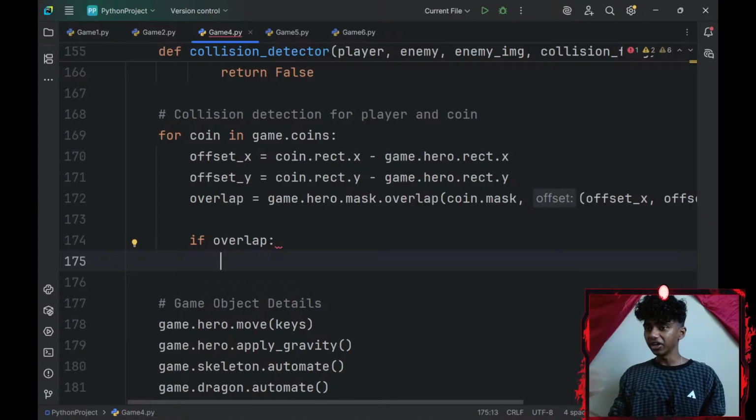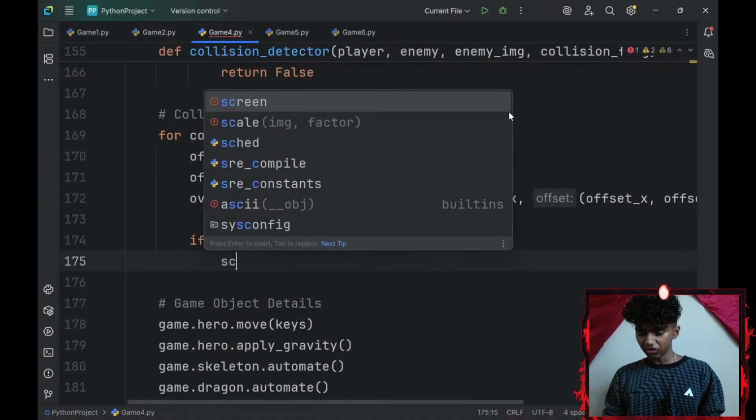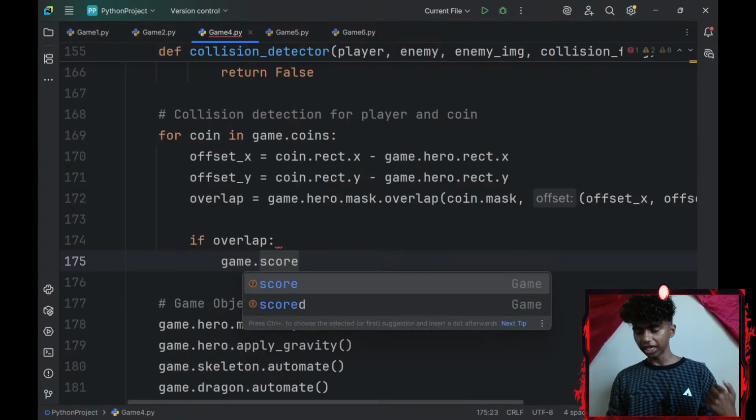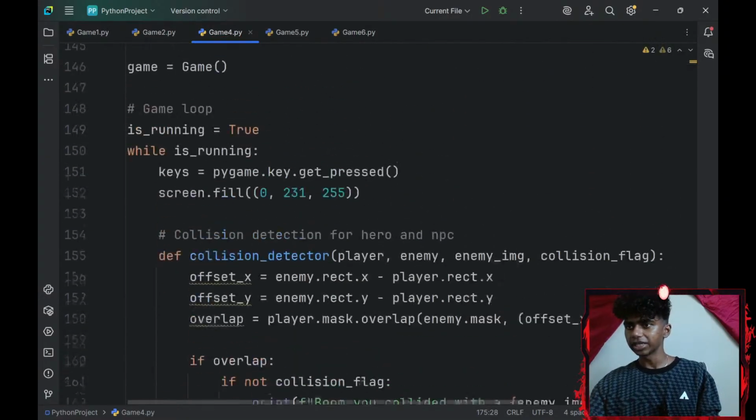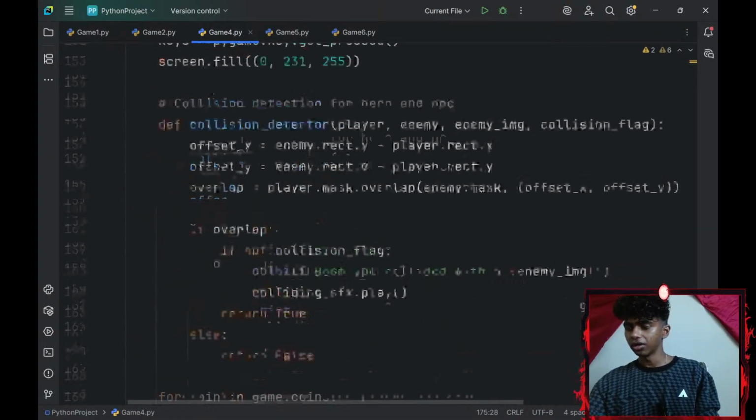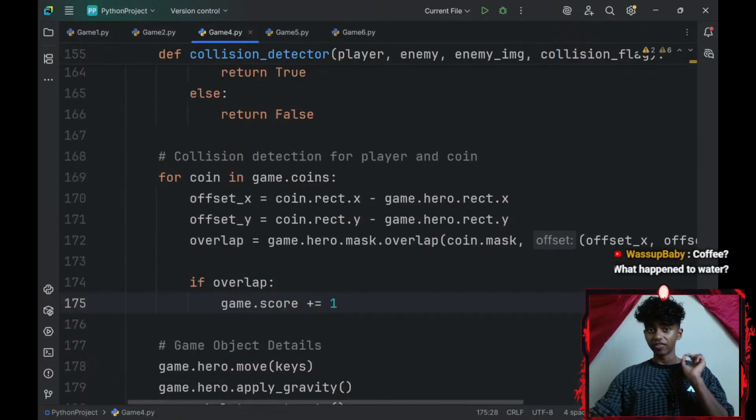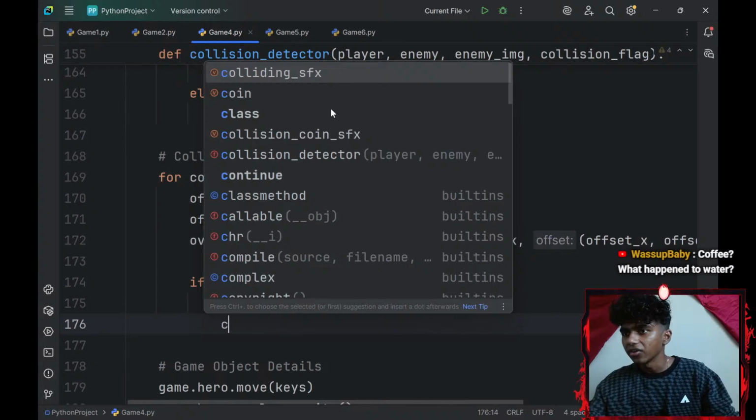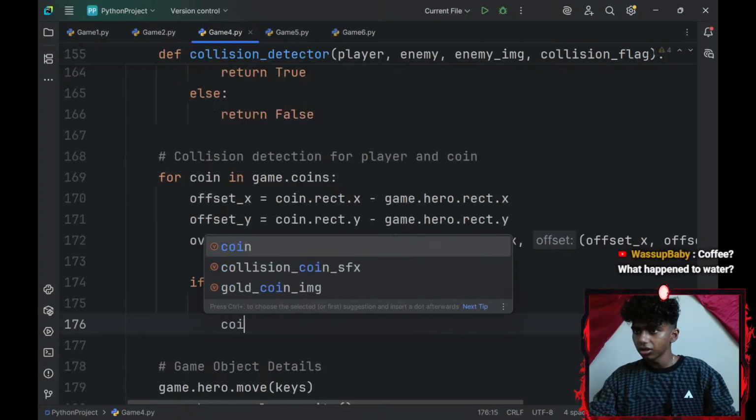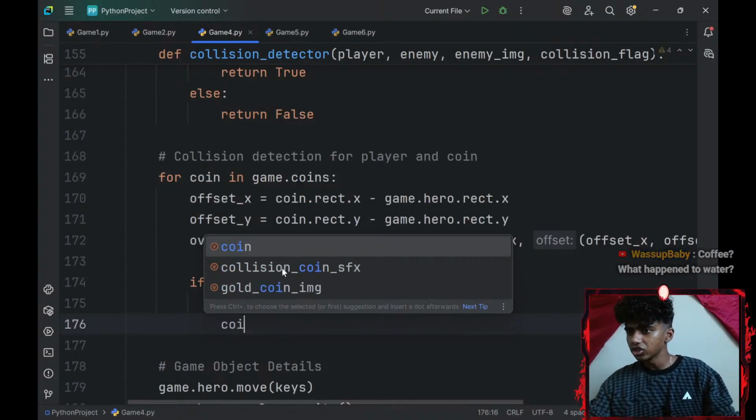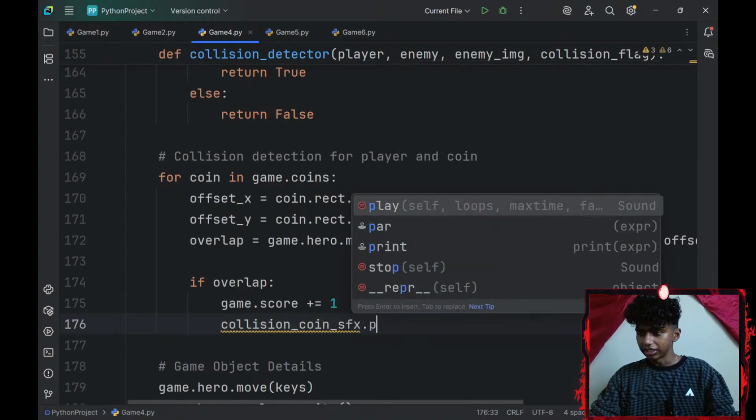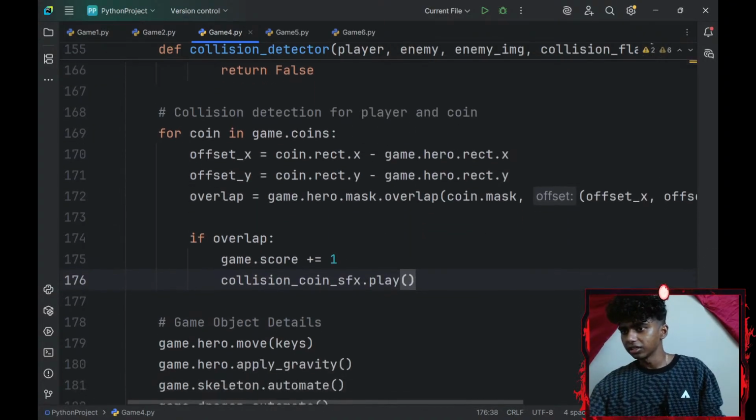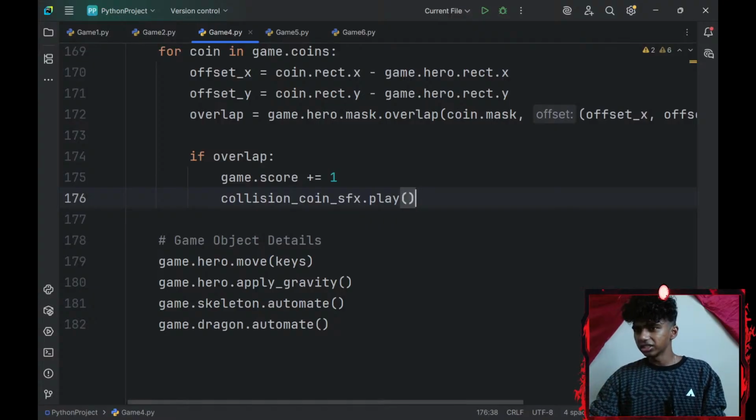That aside, if overlap, I will increase my game.score, my game object dot my score object. I will increase that by 1 because my game.score is set to 0 for now. It's going to increase by 1 if I collide. And then I'll go with my sound effects. Do I have a colliding sound effect, like a coin collide sound effect? Coin, gold coin image, collision coin sound effect. There we go. The dot play function.